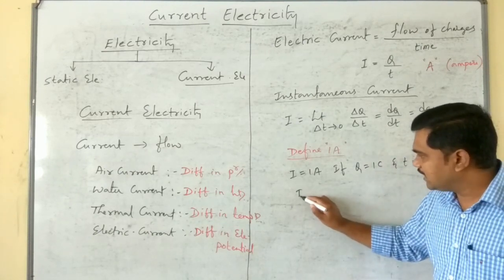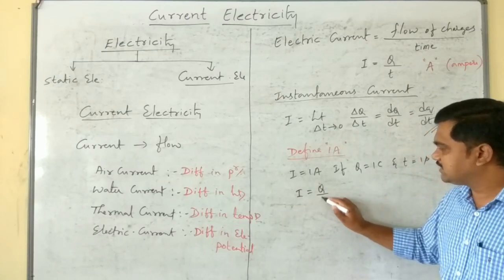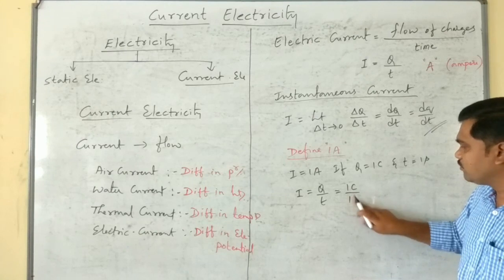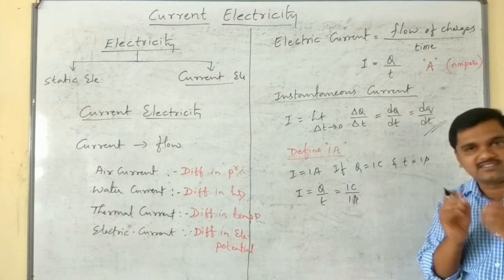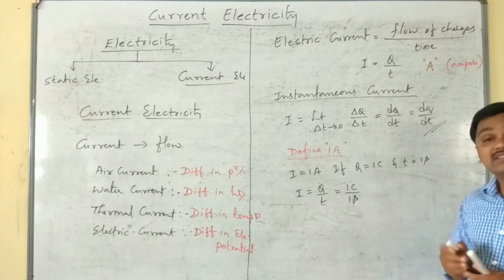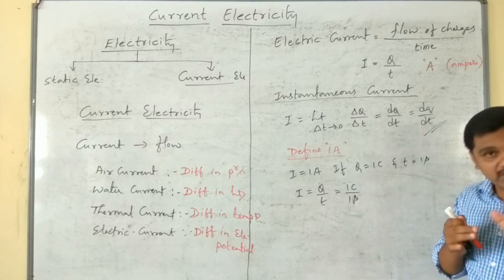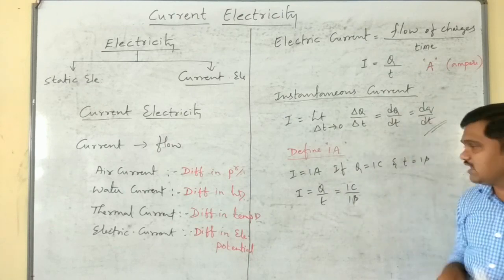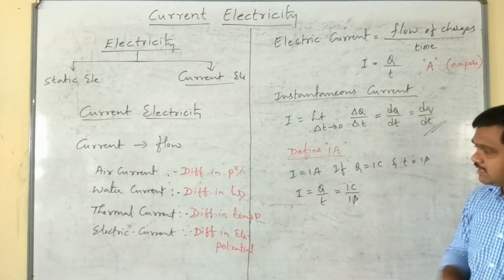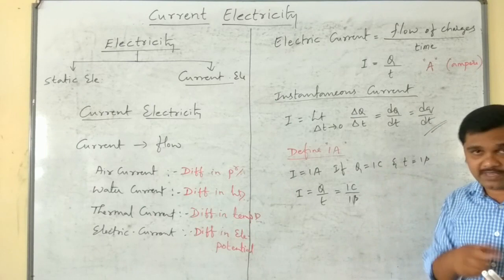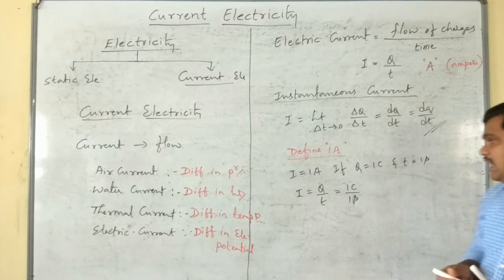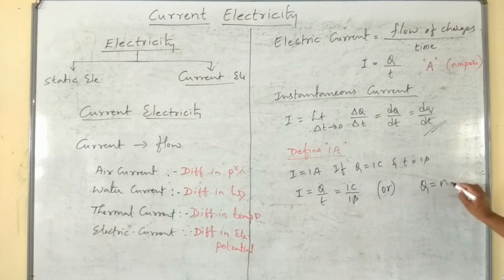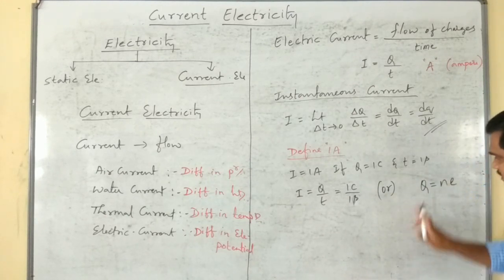That is, current flowing through the conductor is said to be 1 ampere if 1 coulomb of charge flows through a given cross-sectional area in 1 second. Okay, in 1 second, if 1 coulomb of charge crosses the given area of cross-section of the conductor, the current flowing through it is said to be 1 ampere. Otherwise, you have this formula Q is equal to Ne, isn't it?